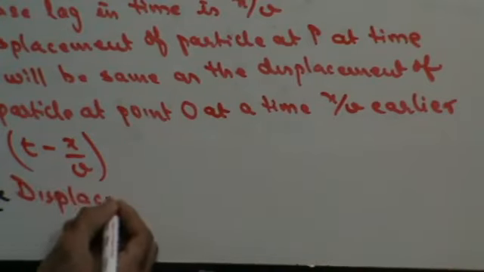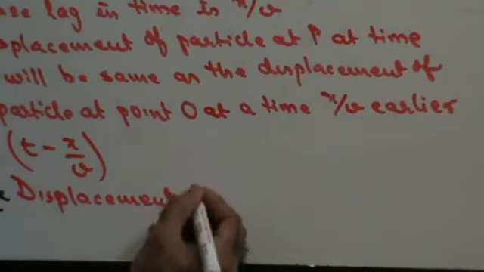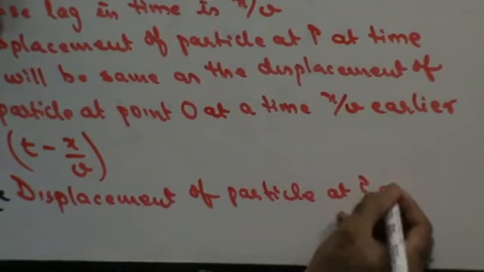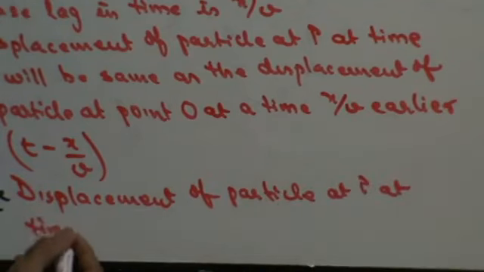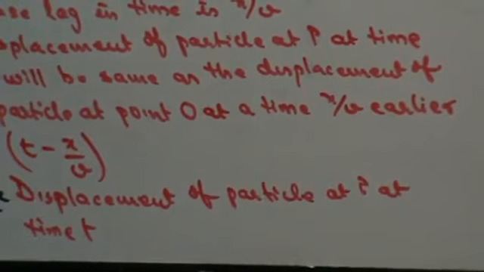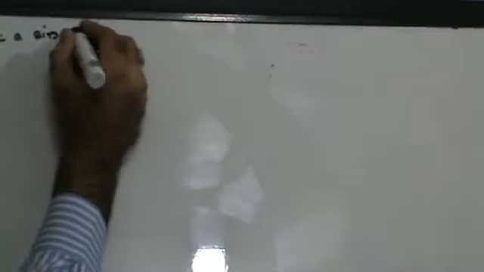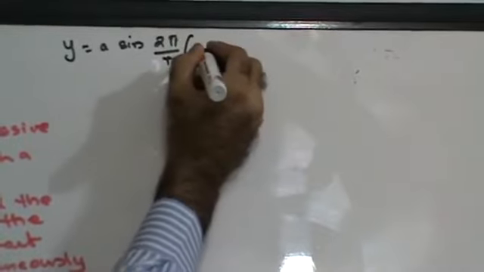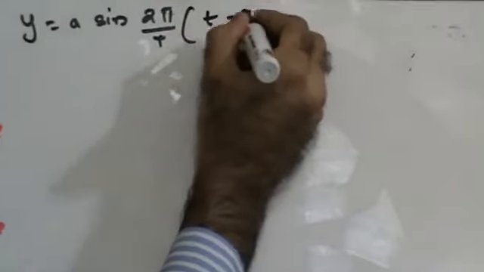How will I substitute this? I have the equation for an SHM, except that now the time is going to be t minus x upon v. So I'll get y is equal to a sine 2 pi by T, and instead of t I will write t minus x upon v.